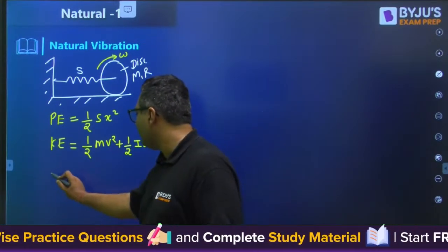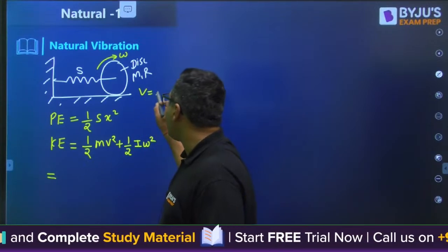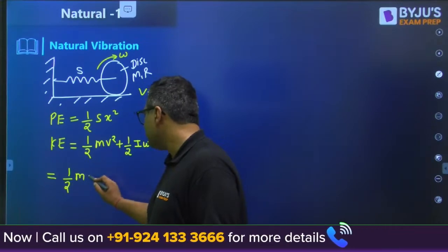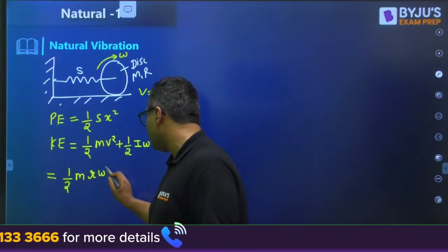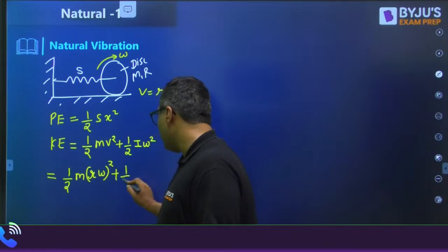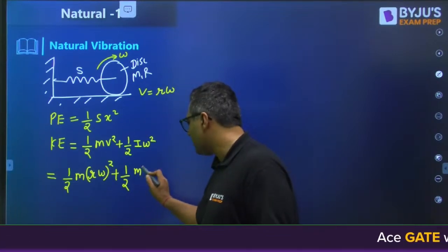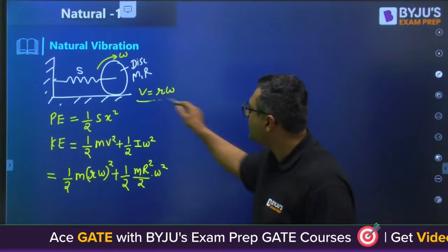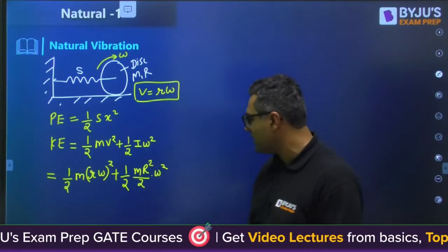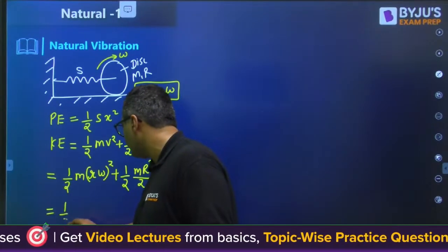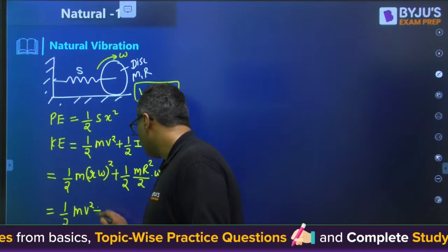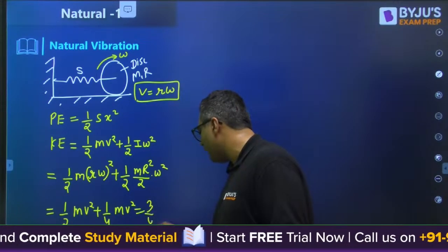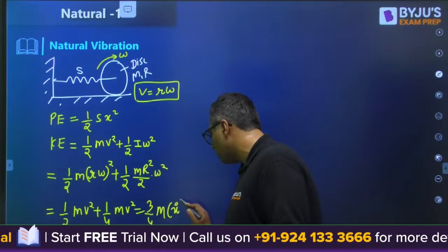So you know that we can also write v is equal to R omega. So it is going to be half m, v is nothing but R omega, whole square, and then half, what is the I of the disc? Mr square by 2. So it is Mr square by 2 into omega square. Now, as you know, v is equal to R omega, so you can put R omega equal to v as well. So I can write it as 1 by 2 mv square plus 1 by 4 mv square. So you can write it as 3 by 4 mv square, and v can be written as x dot whole square.